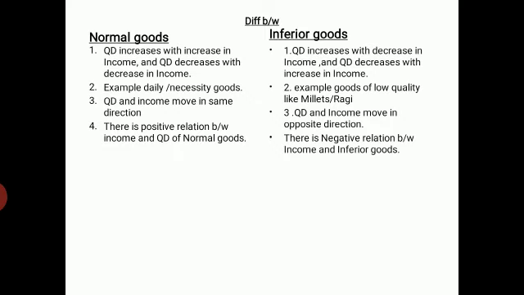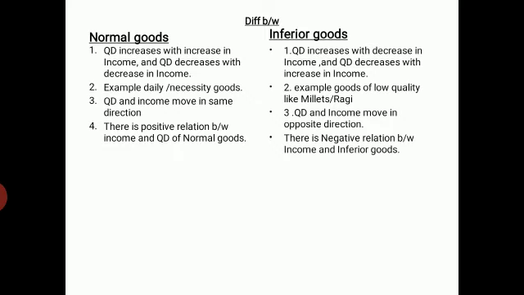Inferior goods, first you write the meaning. Quantity demanded increases with decrease in income and quantity demanded decreases with increase in income. That is, the demand for the goods will become less when your income is increasing. Such goods are called inferior goods.